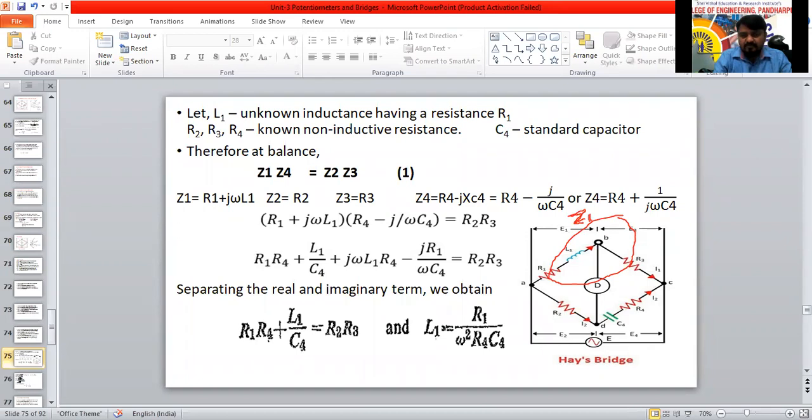Z1 equal to R1 plus J omega L1. J omega L1 is nothing but J XL1. So XL equal to omega L, reactance, you have to know that. XC equal to 1 by omega C. This formula you all know.